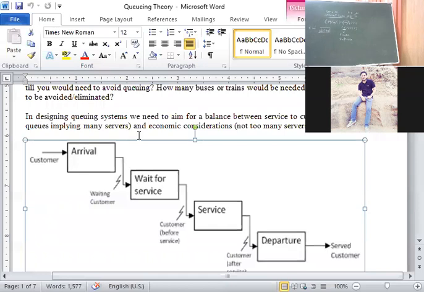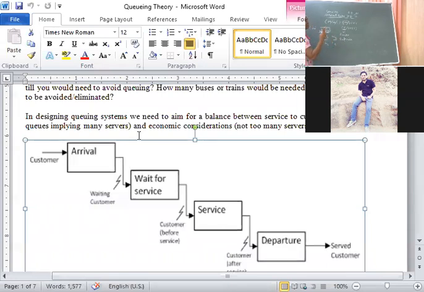Those are the characteristics. I am repeating again. The characteristics for a waiting line consist of, first one, waiting time. Waiting time is always represented by the letter W. If it is the system, we will write WS. If it is the queue, we will write WQ. Similarly, the length of customers in the system is always represented by LS, and the length of the queue is always represented by LQ. Among these four there are certain formulas. Later we will discuss those formulas.